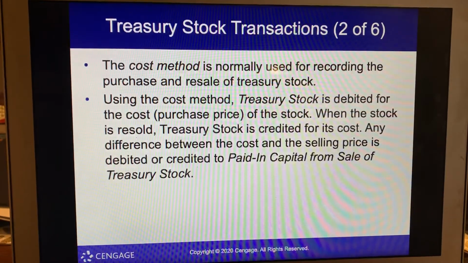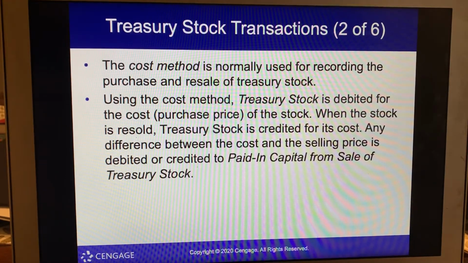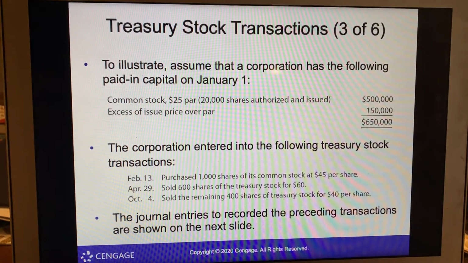The cost method is usually used to record the purchase and resale of treasury stock. Using the cost method, treasury stock is debited for the cost or purchase price of the stock. When the stock is resold, treasury stock is credited for its cost. Any difference between the cost and the selling price is debited or credited to paid in capital from sale of treasury stock. So here's an example.